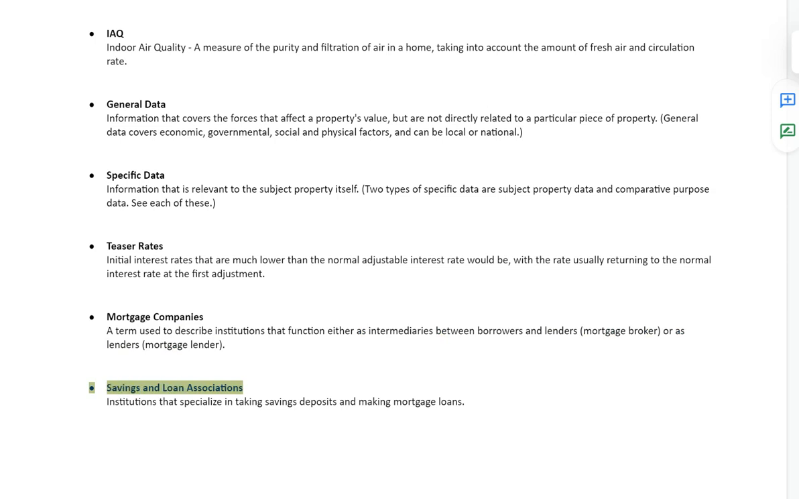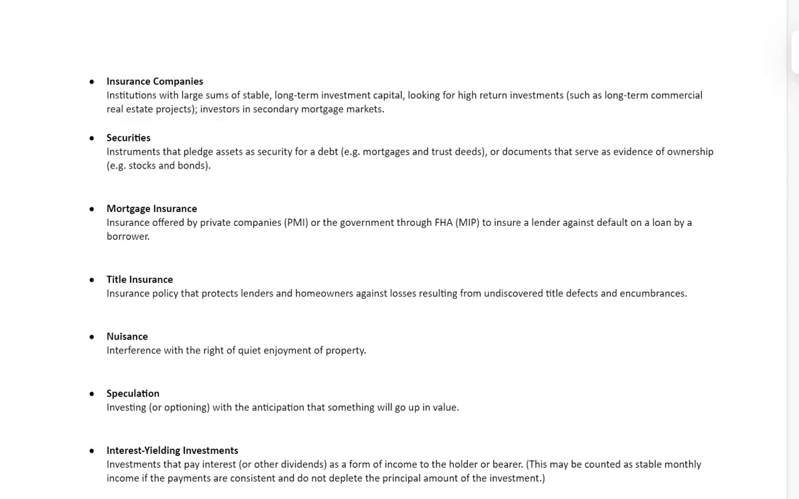Savings and loan associations, institutions that specialize in taking savings deposits and making mortgage loans. Insurance companies, institutions with large sums of stable, long-term investment capital, looking for high-return investments, such as long-term commercial real estate projects. Investors in secondary mortgage markets.